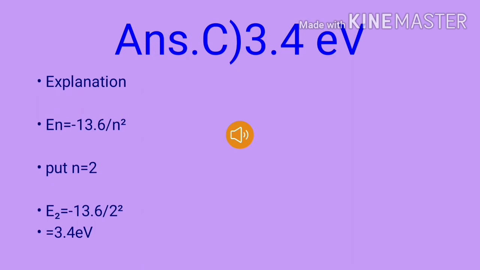In this question, the energy for the ground state is 13.6 electron volts and n equal to 2 are given. Based on the given data, the formula is En equal to minus 13.6 divided by n square. Put the value of n equal to 2 in this formula, we get minus 13.6 divided by 2 square. The answer is 3.4 electron volt. Therefore, answer C is the correct answer.